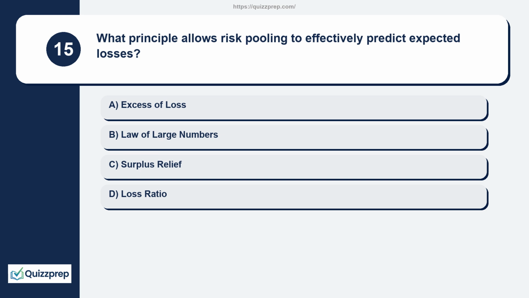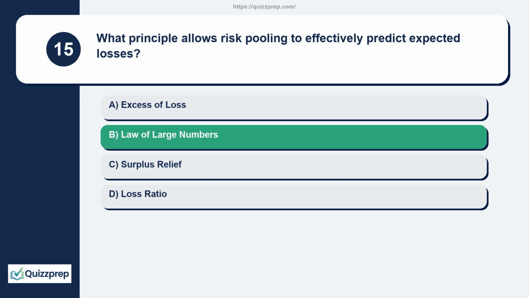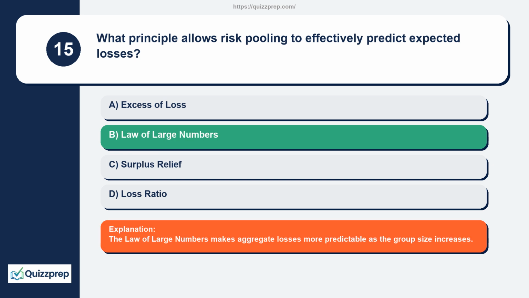Question 15. What principle allows risk pooling to effectively predict expected losses? Excess of loss, law of large numbers, surplus relief, loss ratio. The law of large numbers makes aggregate losses more predictable as the group size increases.